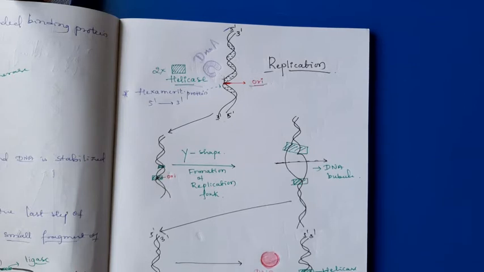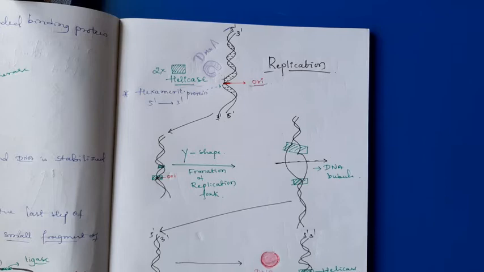Here there are 2 helicase enzymes attached on the ORI site. Due to the action of the helicase enzyme, there is a formation of a replication fork, a Y-shaped replication fork.